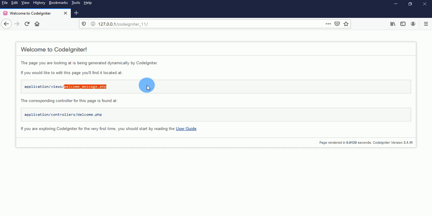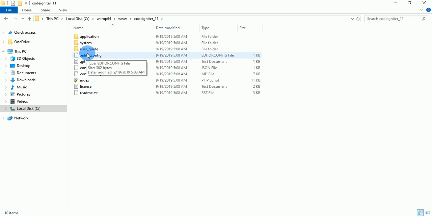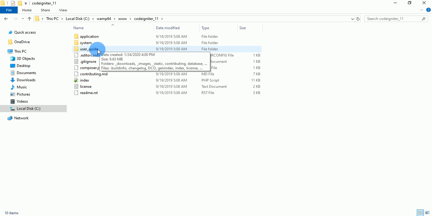In the next video we are going to briefly explain how CodeIgniter works with a simple diagram, and we are going to get the diagram inside this user guide.